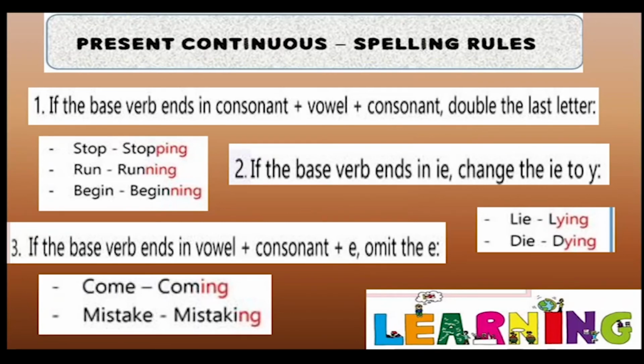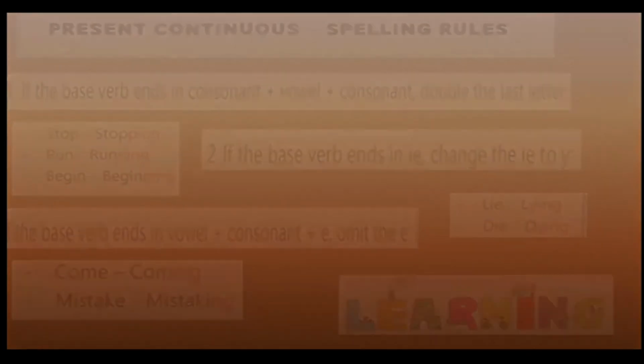Come. The last three letters are OME, that is vowel plus consonant plus E. So we have omitted the E and added ing. So come becomes coming, COMING. Similarly, mistake becomes mistaking. So enjoy the learning, children.